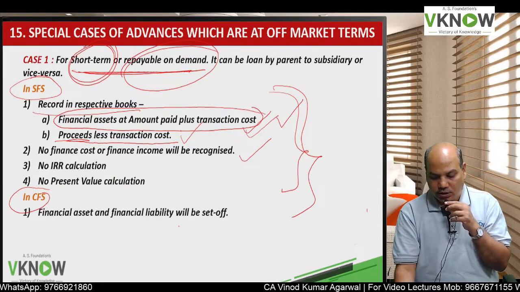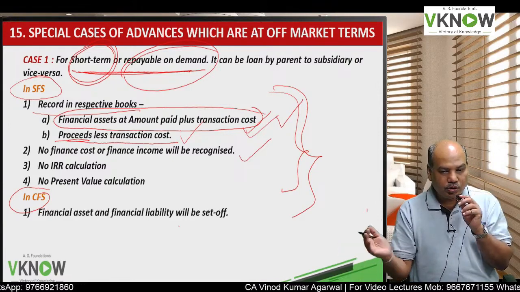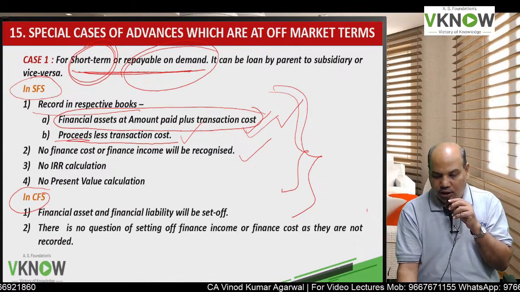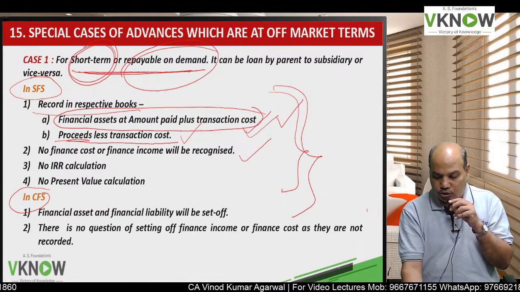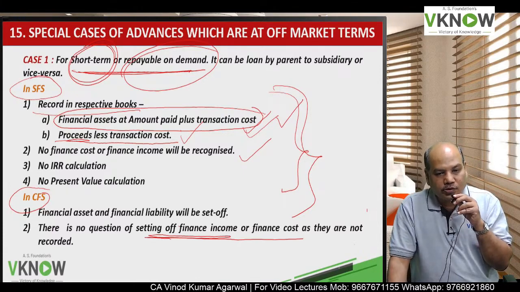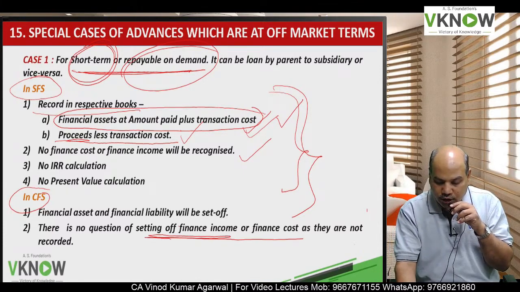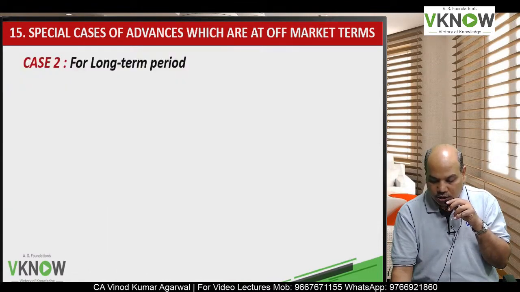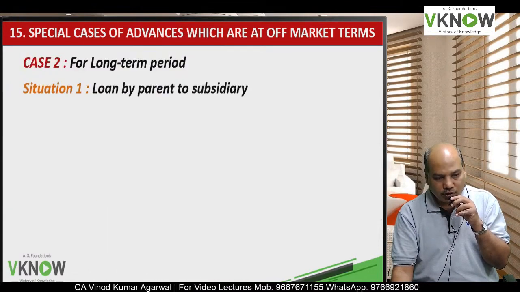Now what will happen in CFS? We are going to set off the financial asset and financial liability. And there is no question of setting off finance income and finance cost because they were not recorded at all. Since finance cost and finance income are not recorded, question of set off does not arise.